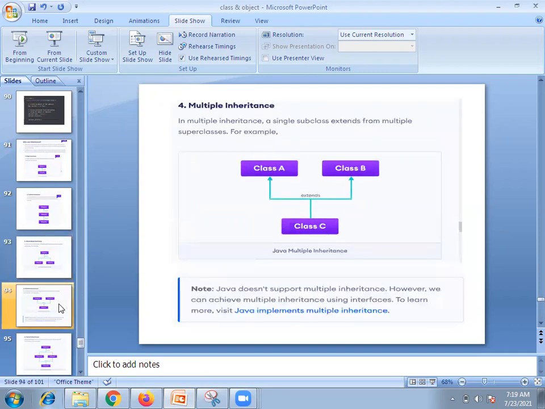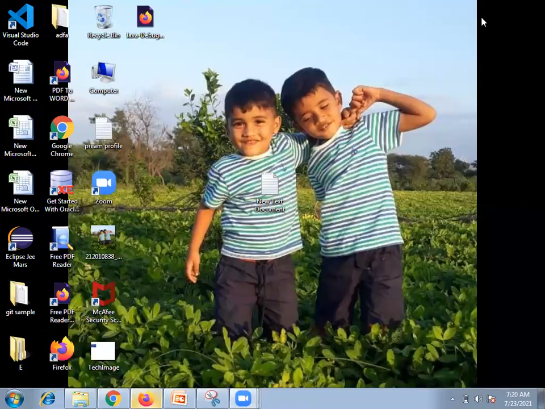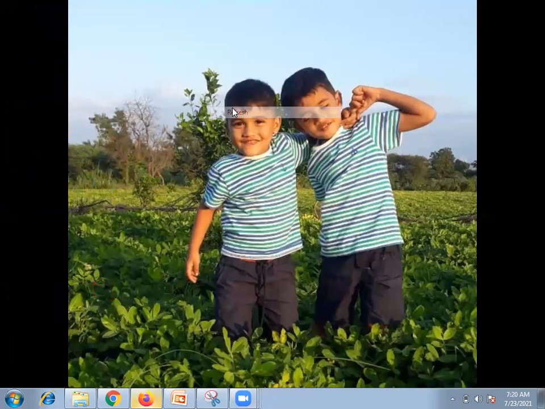Multiple inheritance is not possible in Java, so we achieve it by using interface. Coming to hybrid, it's a combination of 2 or more inheritances that we call hybrid inheritance. Today we have only 5 minutes. Let's take this.